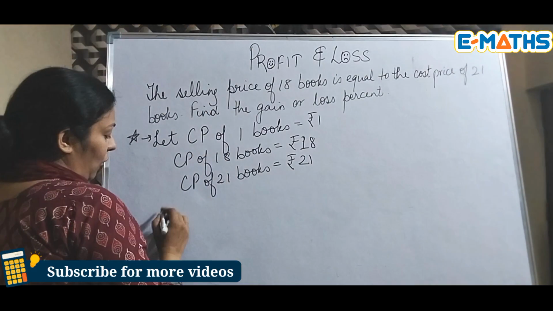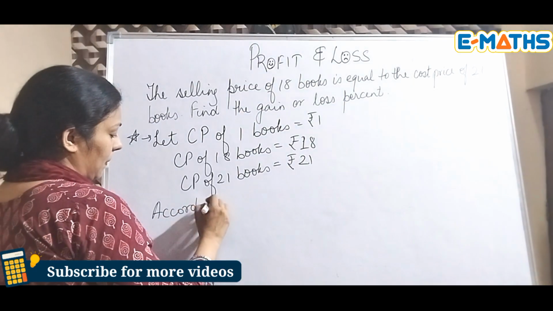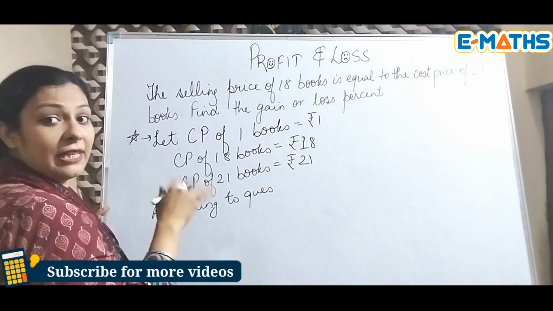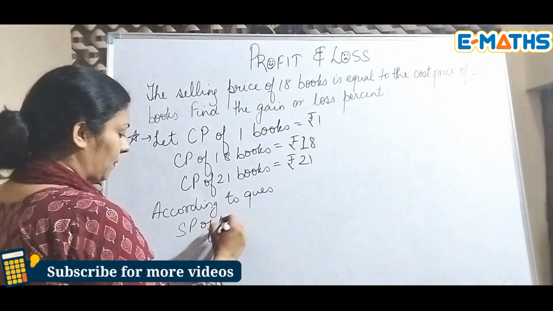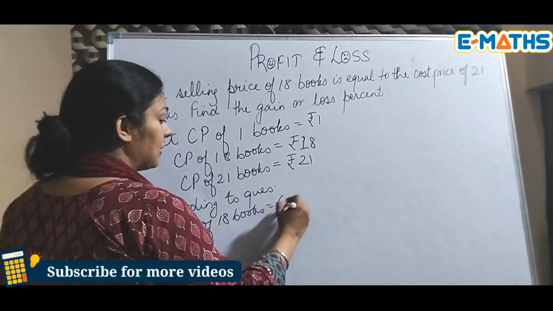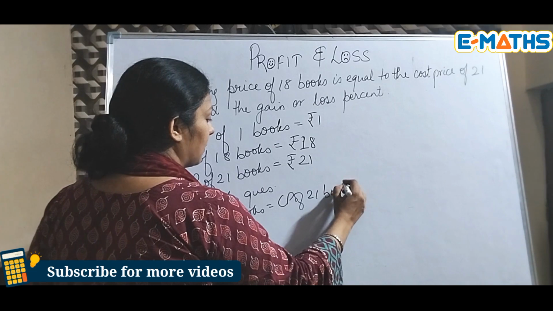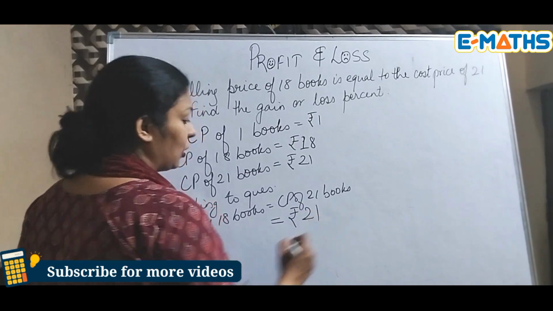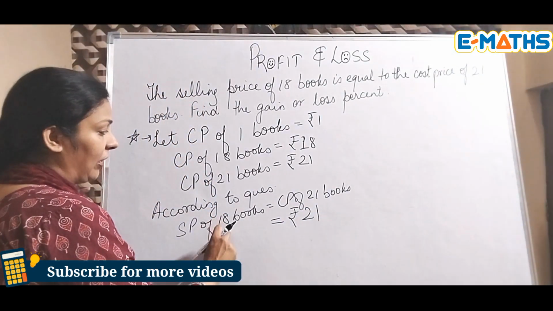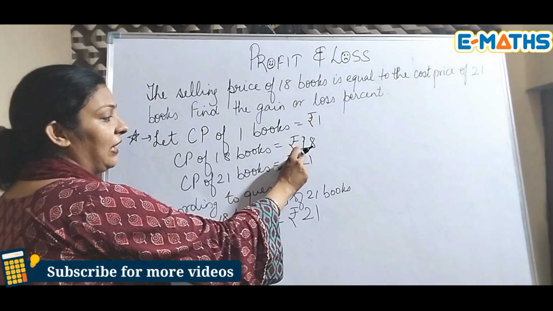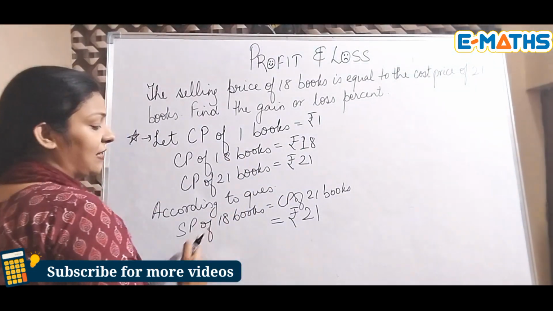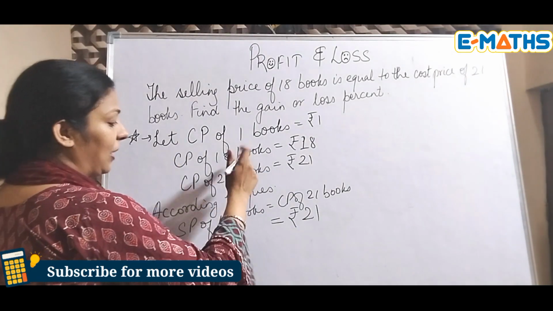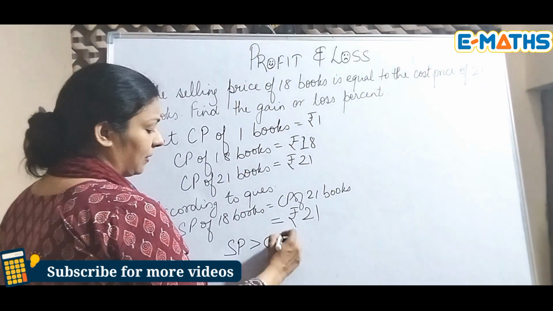But first, according to the question, SP of 18 books is equal to CP of 21 books. So that means 18 books SP is rupees 21. And when you compare SP of 18 books with CP of 18 books, we have 18 as the price for these 18 books and 21 as the selling price of 18 books. So there is a difference between cost price and selling price, and you can easily make out that here SP is bigger than CP.